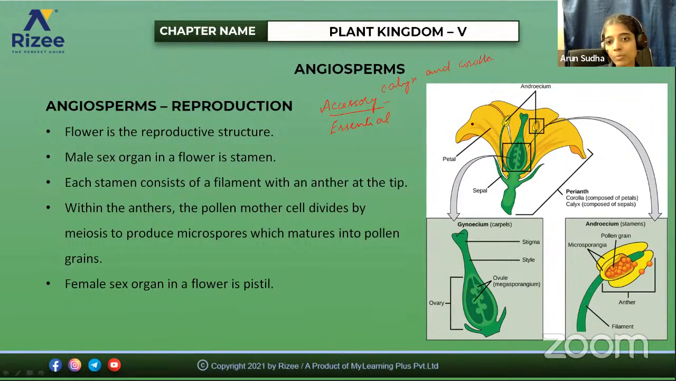So what is the use of these petals? They attract insects and also birds for pollination. So they attract the insects and birds.